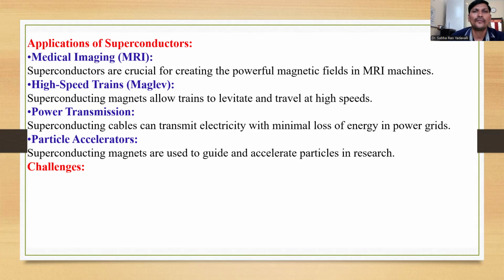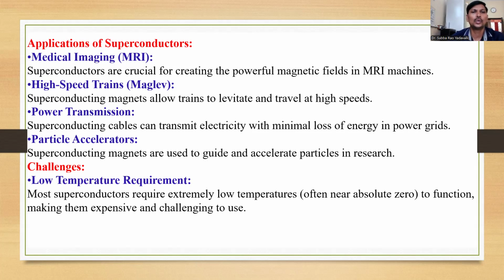Now coming to the challenges faced in the construction of superconductors. The first one is the low temperature requirement. Most superconductors require extremely low temperatures to function, making them expensive and challenging to use.